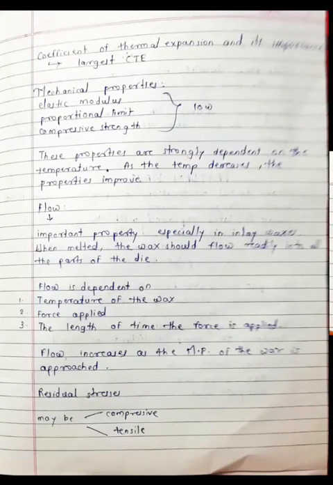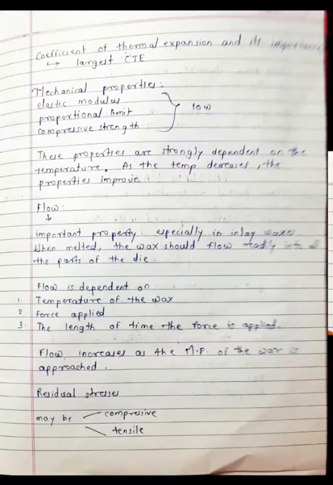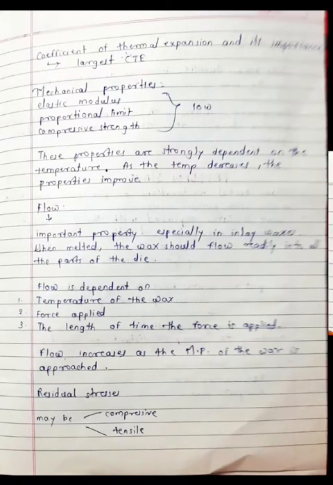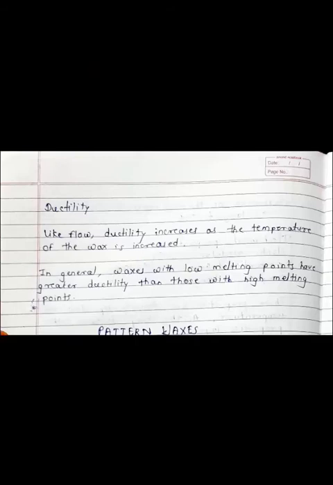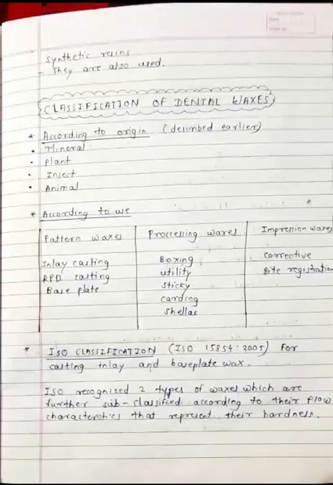And flow is directly proportional to the temperature. When we increase the temperature, flow will increase. Now the ductility. Ductility is the same as flow. In general, waxes which have a low melting point will have higher ductility than those with a high melting point. So this is about the general properties and classification of dental waxes.